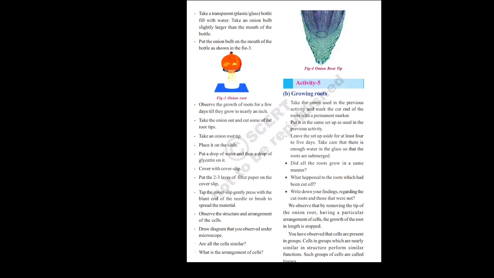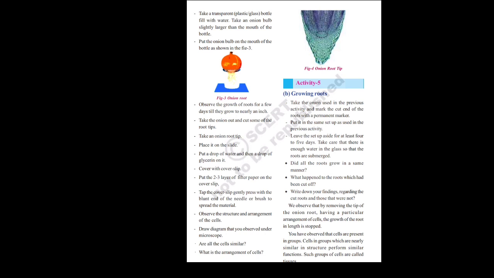Okay, this is the fourth step. Next, we have to take the onion bulb and cut the root tips. And next, the root tip is placed on the glass slide. Again, same process. We have to place a drop of water, place a drop of glycerin, and also place a cover slip on that slide.